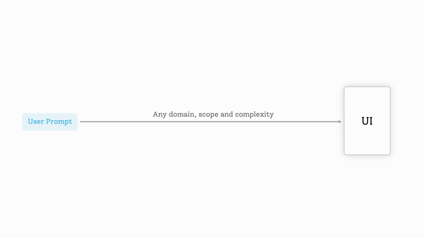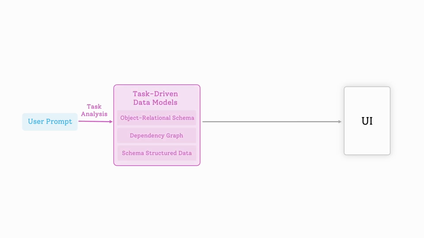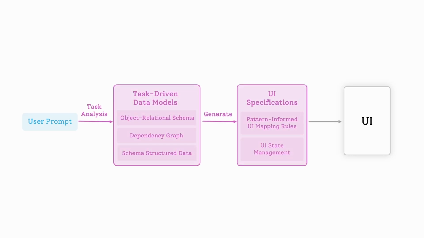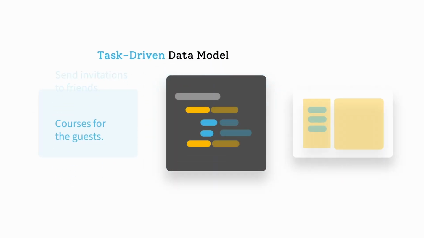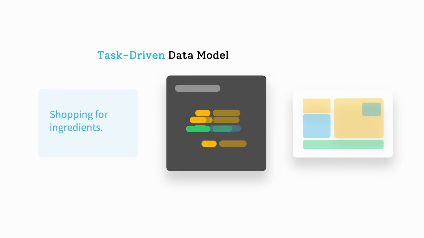As we can express any prompts to AI, there arises an exciting challenge. How can we provide user interfaces that can support the information tasks of any domain, scope, and complexity? We have introduced a novel approach that leverages AI to create generative and malleable task-driven data models, which in turn drive the desired generative and malleable user interfaces.